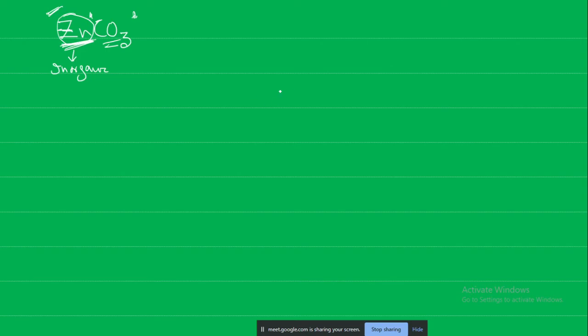Carbonates, bicarbonates, carbides. For example, calcium carbide. It is like acetylene, but here the carbons carry a negative charge, they have lone pairs, and calcium 2 plus will be there, giving a -2 charge. Don't worry about the structure, simply understand that this is calcium carbide, which is what we use for the ripening of fruits.